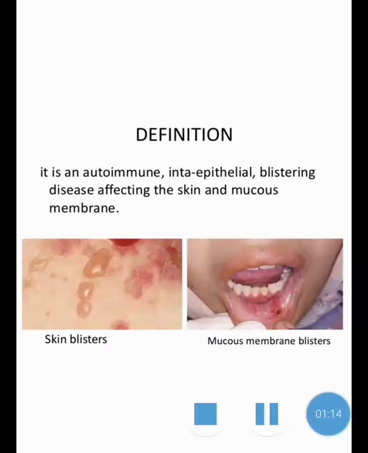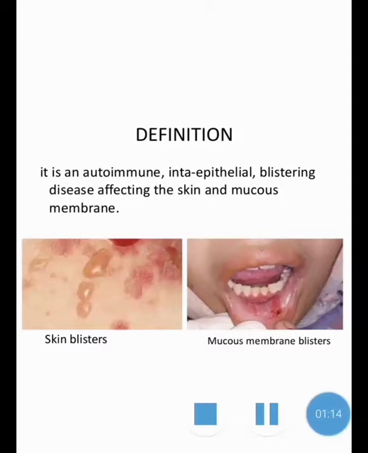We can see the types of pemphigus. Usually it is divided into 4 forms, that is pemphigus vulgaris, pemphigus vegetans, pemphigus foliaceus, and pemphigus erythematosus. Now we can see pemphigus vulgaris.